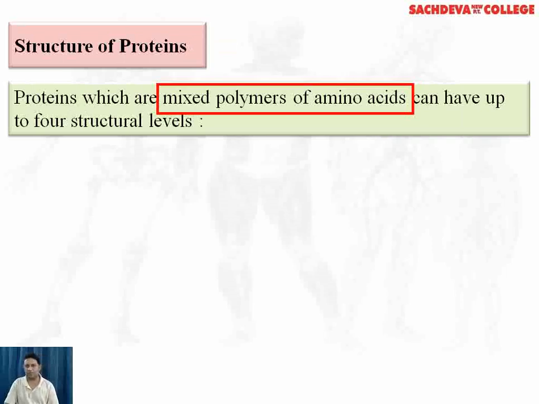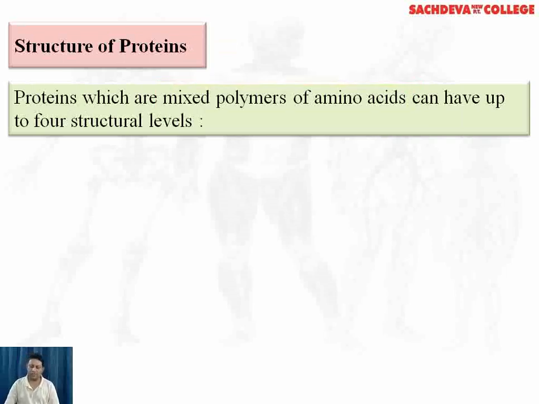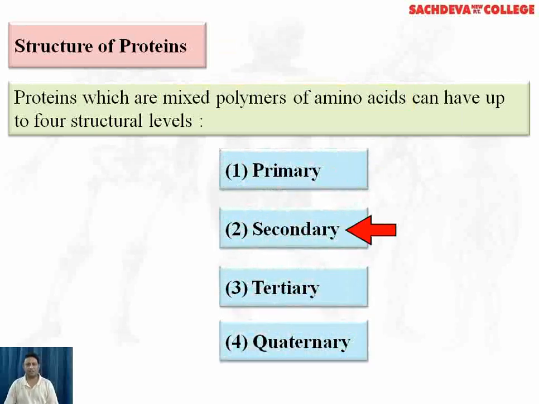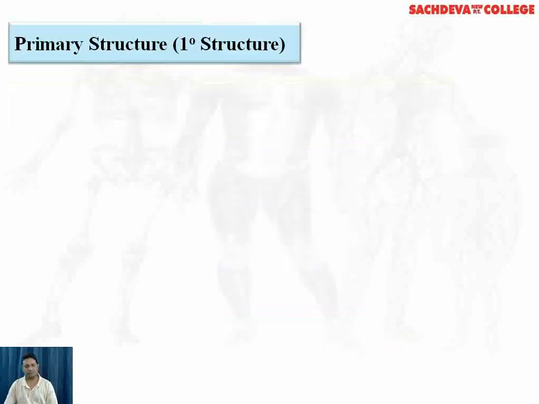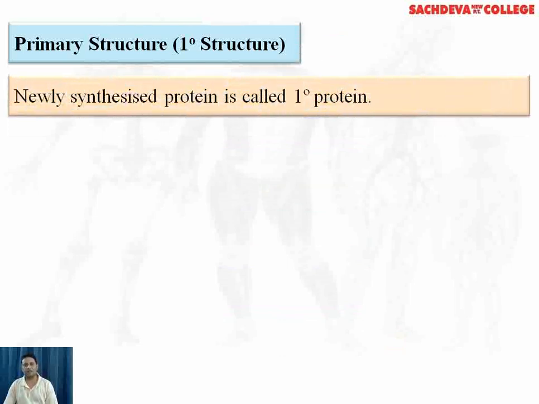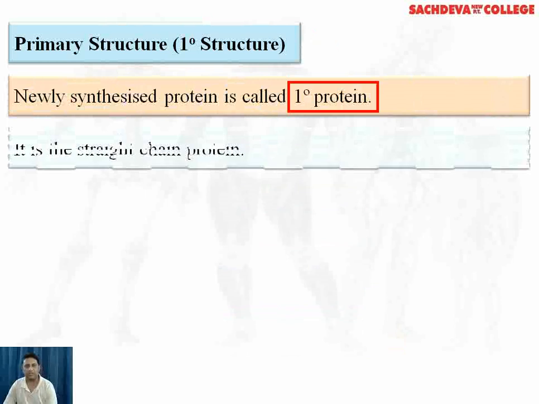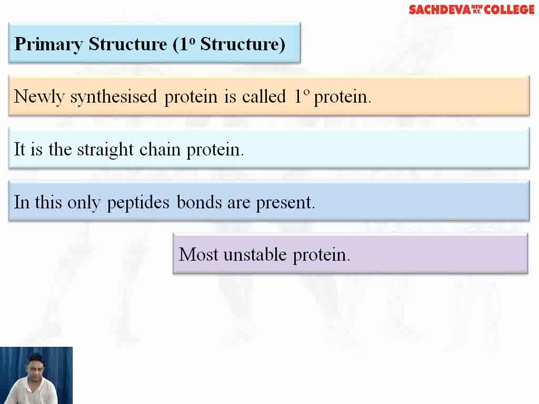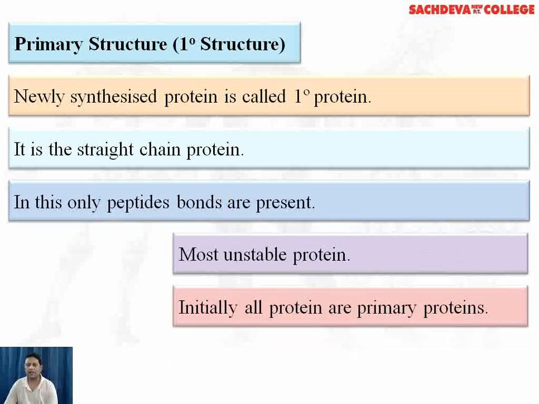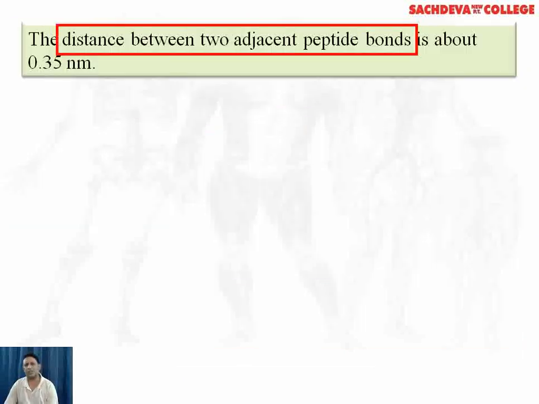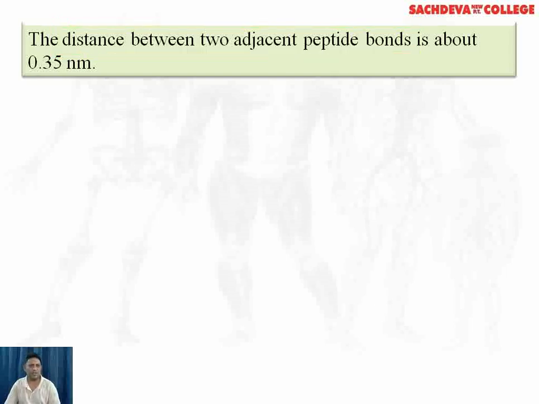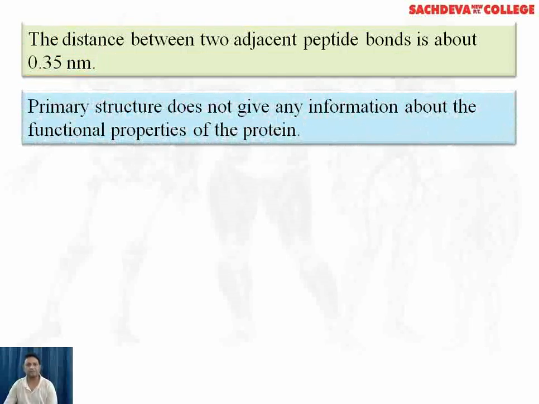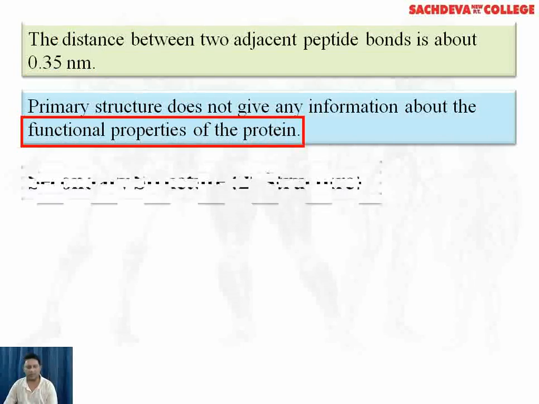Structure of protein. Proteins which are mixed polymers of amino acids can have four structural levels: primary, secondary, tertiary and quaternary. The primary structure. Newly synthesized protein is called the primary protein. It is a straight chain protein which contains only peptide bonds. It is the most unstable protein. However, initially all proteins exist as primary protein. The distance between two adjacent peptide bonds is 0.35 nanometers. Primary structure does not give any information about the functional properties of the protein.